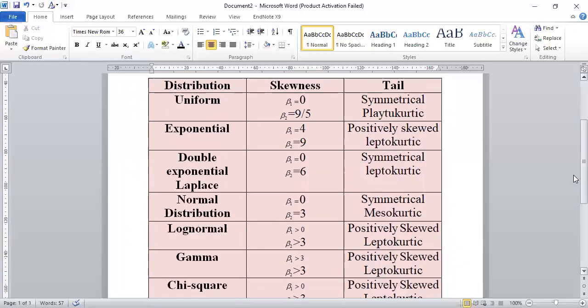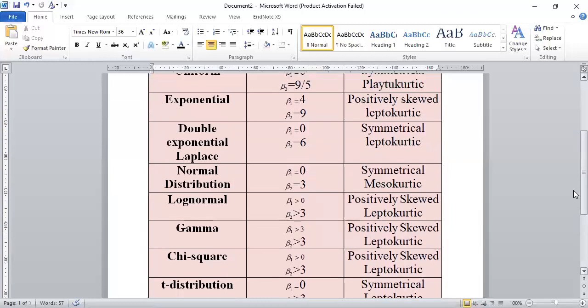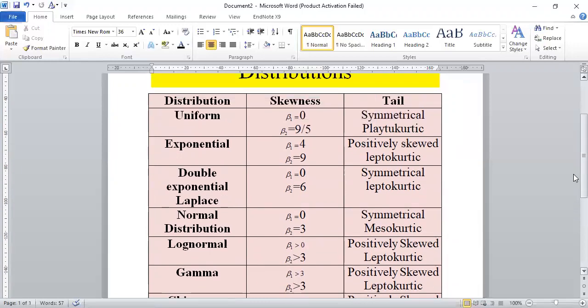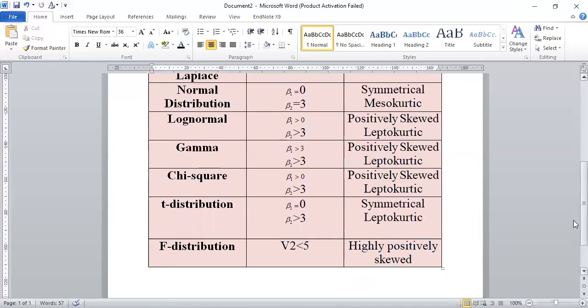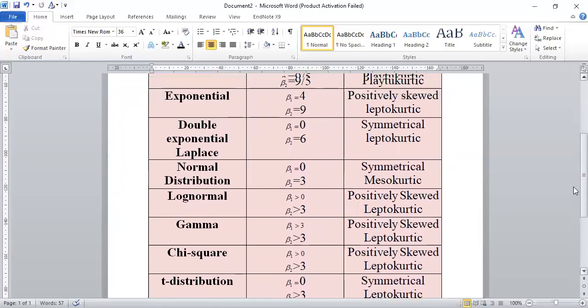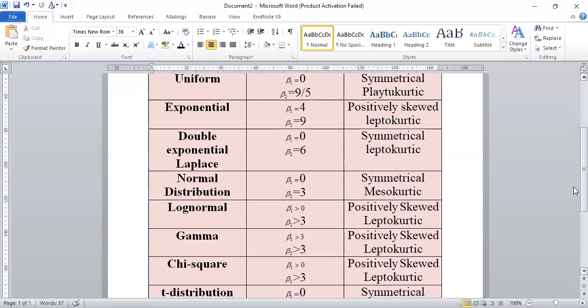Now when you have this table, you are very certain about the concept. How are you going to memorize which distribution is leptokurtic? It is quite difficult. You just memorize the values of beta 1 and beta 2 and go on. With the help of this table, you can see that all the continuous distributions are leptokurtic except the normal distribution. We all have an idea about this. The normal distribution is mesokurtic.